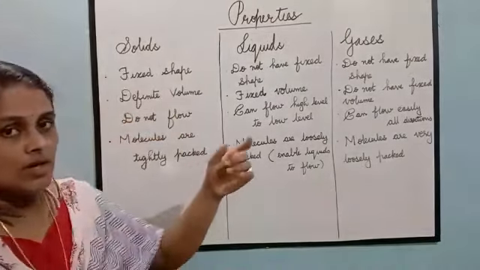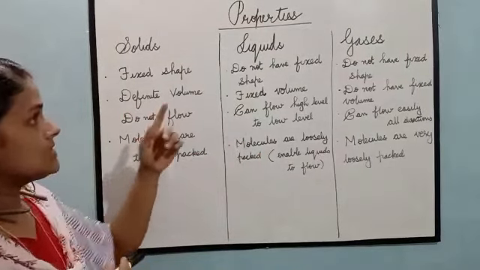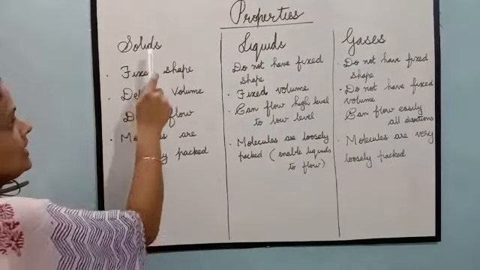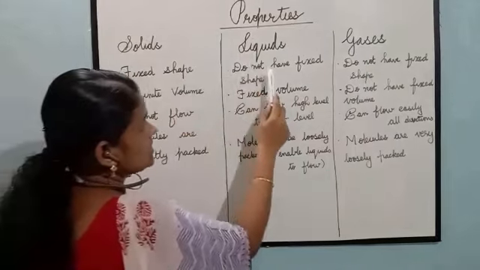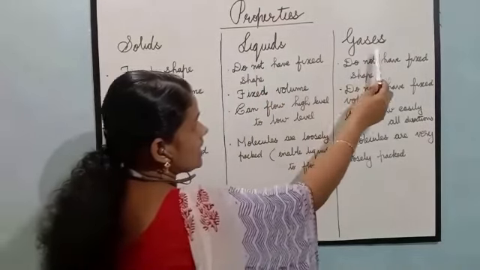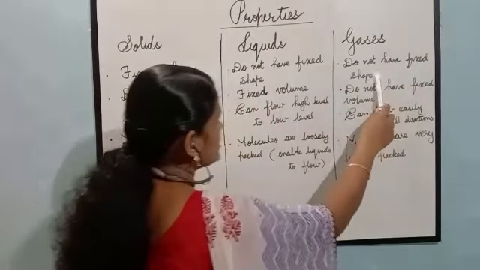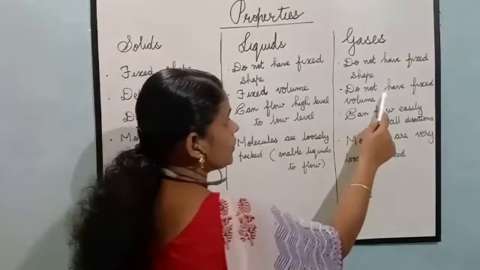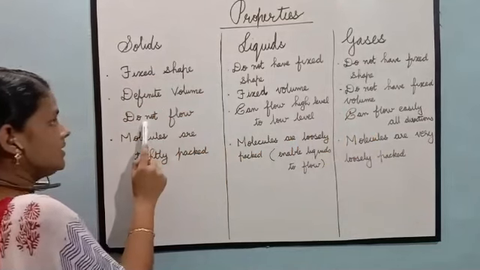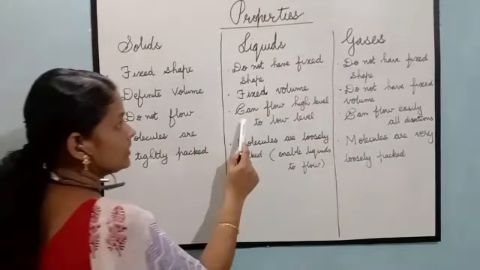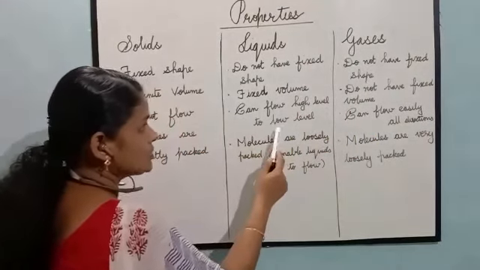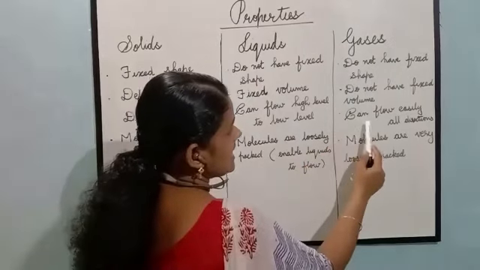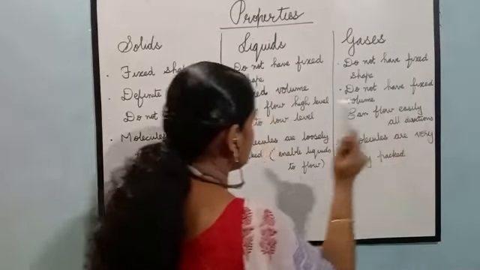So we have seen the properties of solids, liquids and gases. Solids have a fixed shape. Liquids do not have a fixed shape. Gases do not have a fixed shape. Solids have a definite volume, liquids have a fixed volume, gases do not have a fixed volume. Solids do not flow. Liquids can flow from high level to low level. Gases can flow easily in all directions.